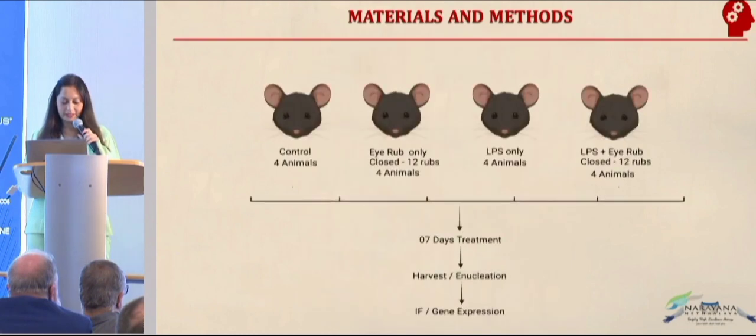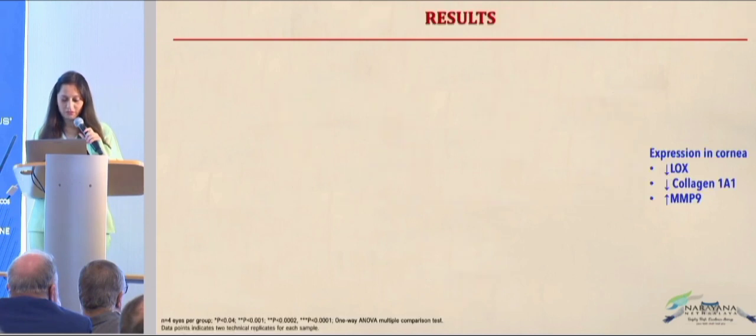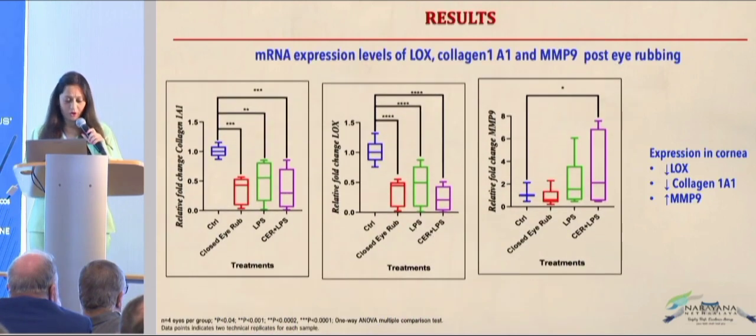After 7 days of treatment with eye rubbing and the inflammatory molecules, the corneas were harvested after enucleation, and immunofluorescence and gene expression studies were done. What we observed was that this is the control eyes. The red color indicates the eye rubbing, the green color indicates the induction of inflammation, and the purple color is the eye rubbing plus inflammation.